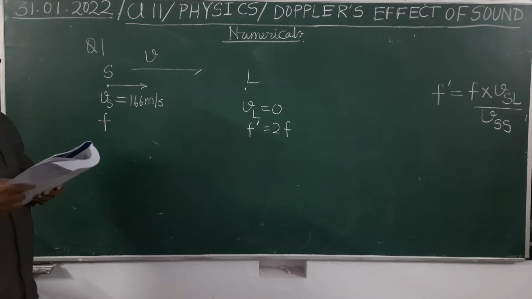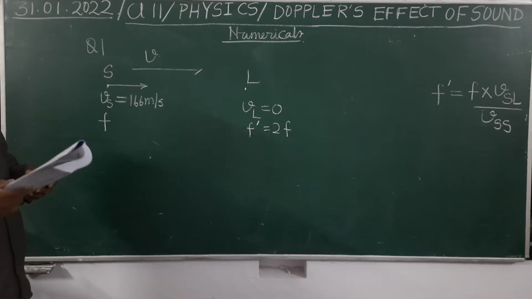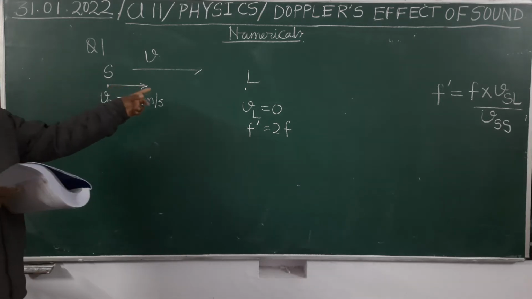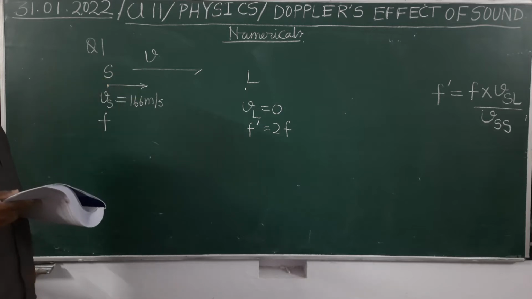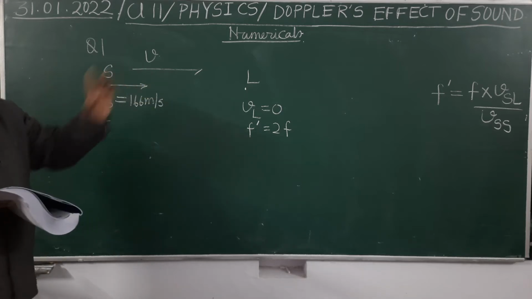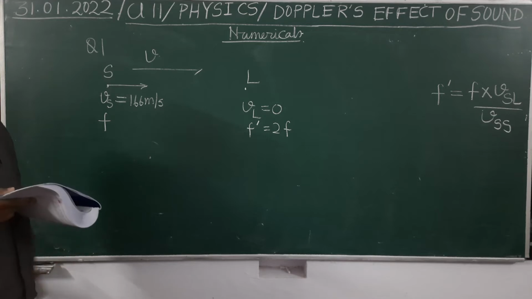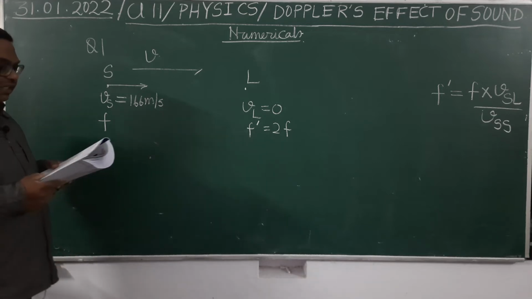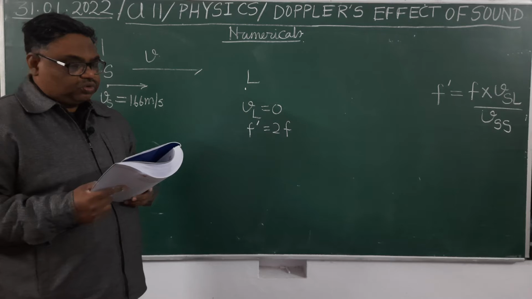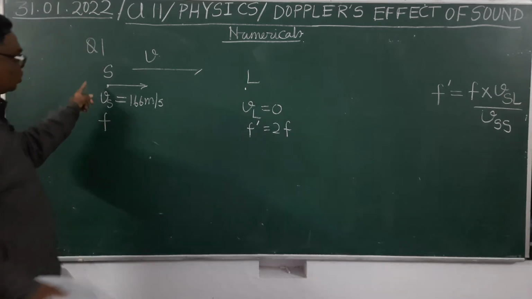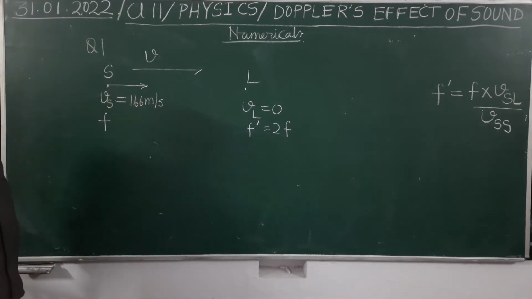Here it is given a source of sound is approaching towards a stationary listener, and it will be better to make the diagram. It is clear. So source is moving towards the listener. Listener means observer. And here it is given observer is at rest, means VL equals 0. Source is moving with 166 meter per second.